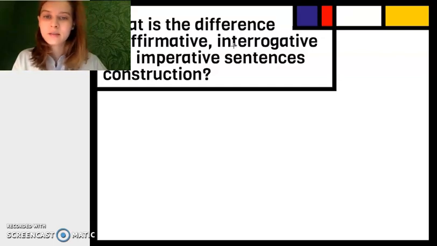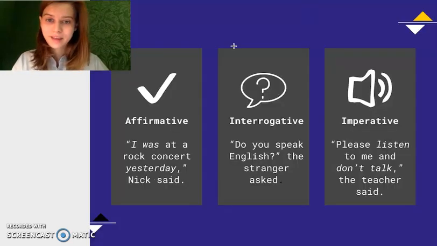So, what is the difference between affirmative, interrogative, and imperative sentences? It's quite important for us because all these three types of sentences are reported in a different way, from the direct speech into indirect speech. So, affirmative sentence: "I was at a rock concert yesterday," Nick said. So he just conveys this information to us and he just states it.